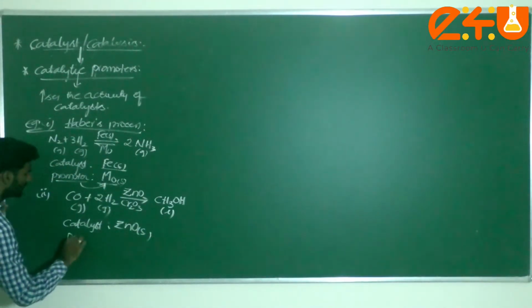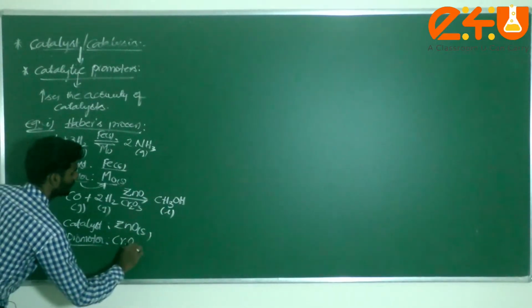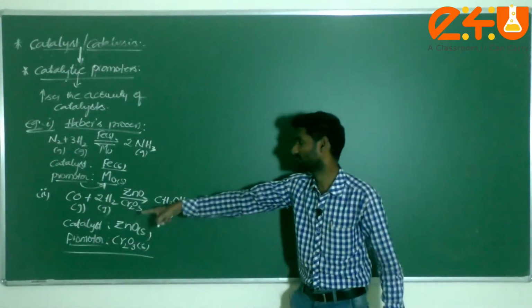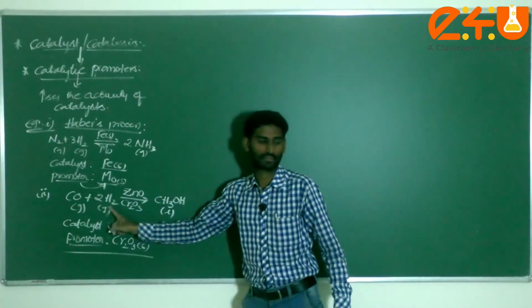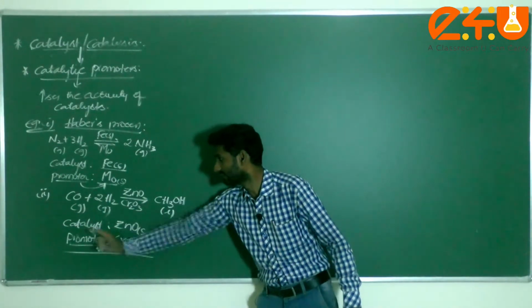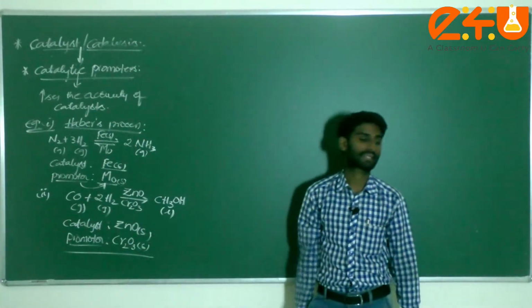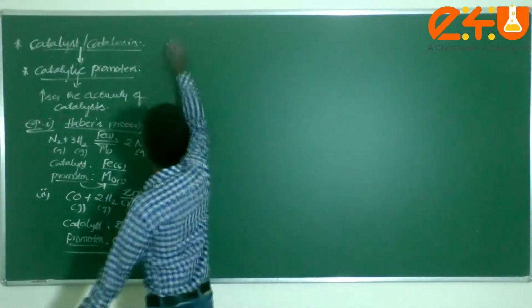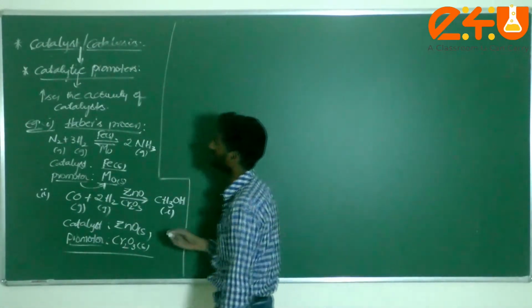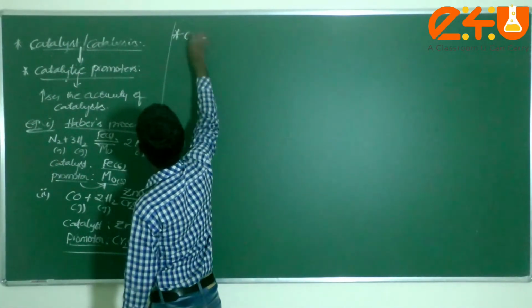Next one is called a promoter. Take Cr2O3: chromium oxide is treated as a promoter for the conversion of carbon monoxide and hydrogen into methanol. Zinc oxide is the catalyst, and chromium oxide comes under, dear students, catalytic promoters. This is one type of term that comes under catalysis.